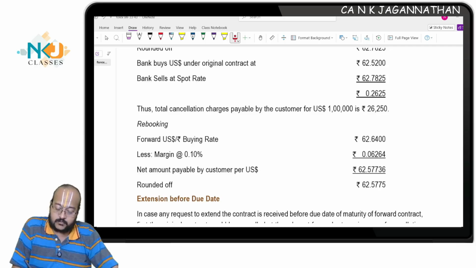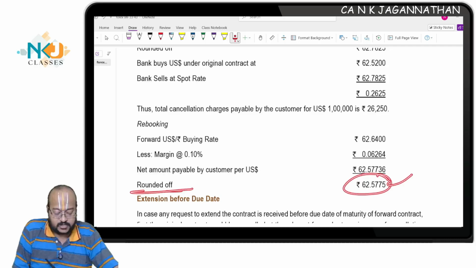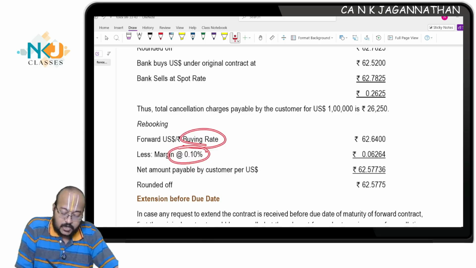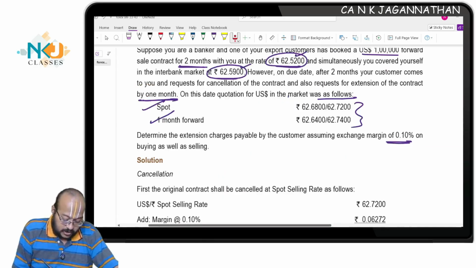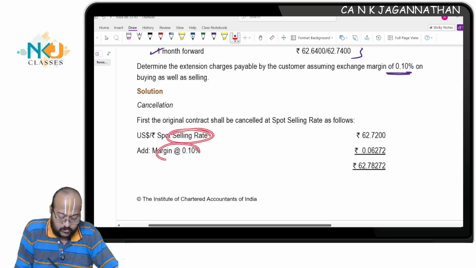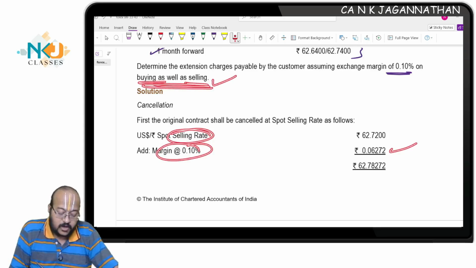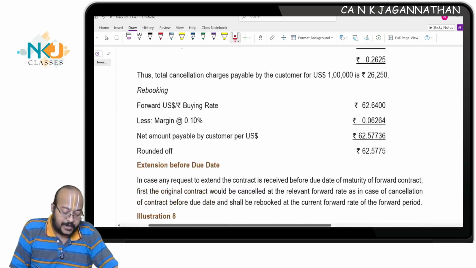When you buy from the customer, you again recover the exchange margin. Even further the buying rate will be reduced to 62.57736, which is rounded off to 62.5775. Are you all understanding? Buying as well as selling, exchange margin will be applicable. Right. So this is all about due date extension.